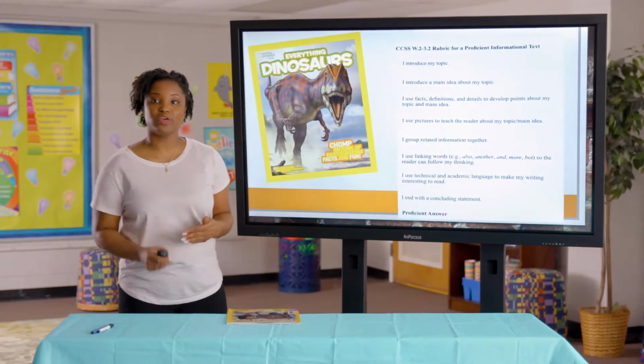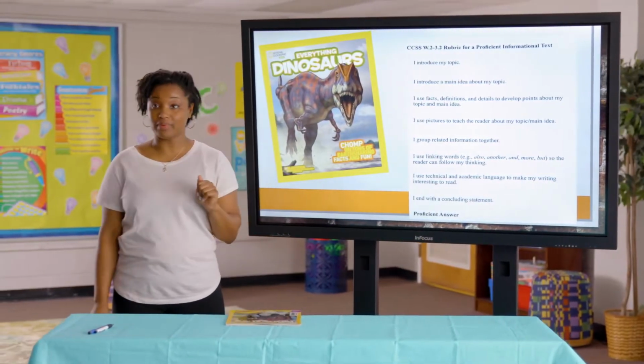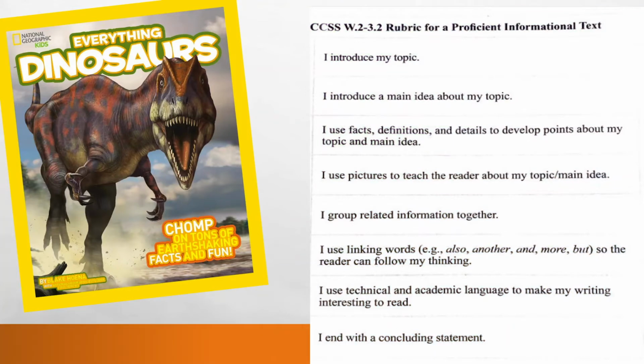So the first time we'll just read it through, and the second time we read it, we're going to use our rubric that we'll be using to judge our own writing. So we want to make sure that we introduce our topic. We want to make sure that we introduce a main idea about the topic. We want to make sure that we use facts, definitions, and details to develop points about our topic and main idea. We want to use pictures to teach the reader about our topic and main idea.